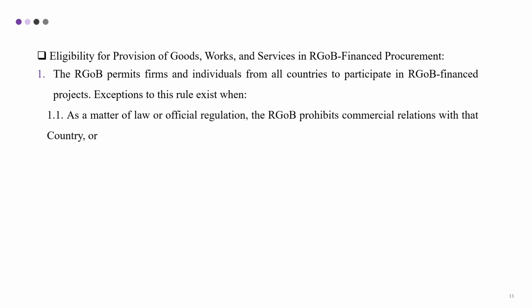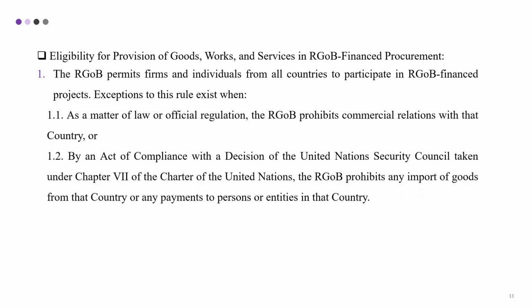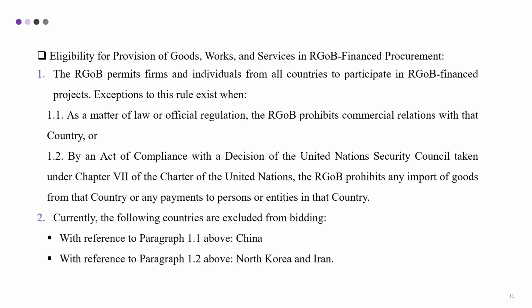The Royal Government of Bhutan, in compliance with the decision from the United Nations Security Council under Chapter 7 of the United Nations Charter, prohibits the import of goods from a particular country or any payments to entities in that country. Currently, the following countries are excluded from bidding. Firstly, China, with reference to paragraph 1.1 given above; North Korea and Iran, with reference to paragraph 1.2 given above.